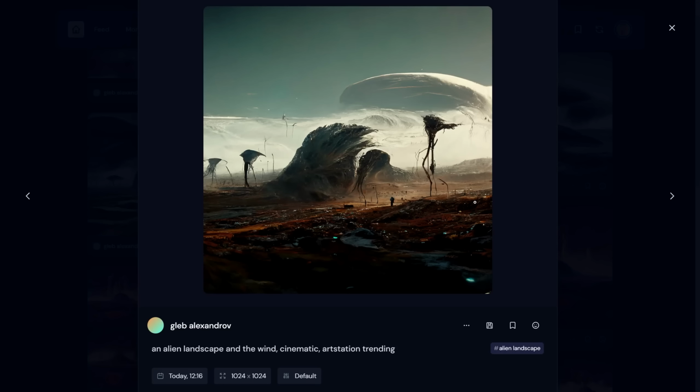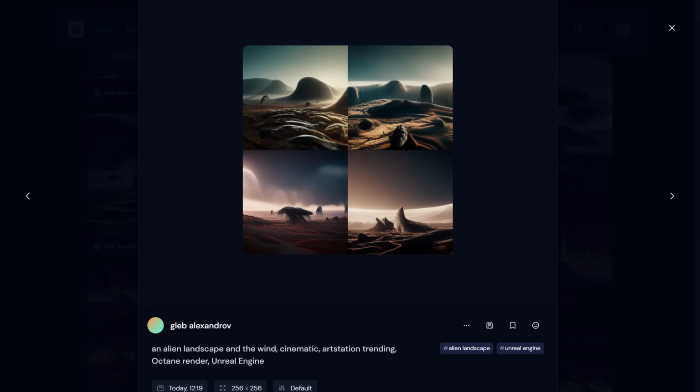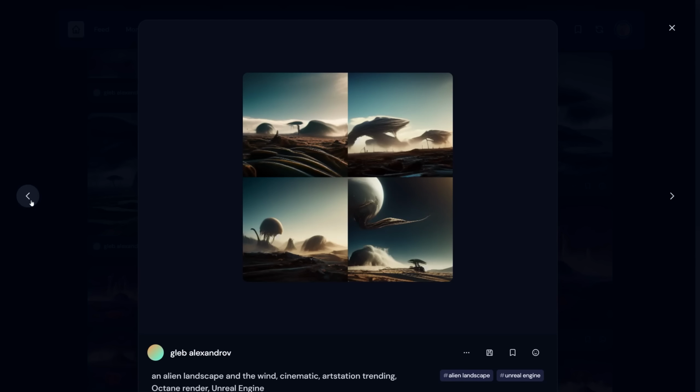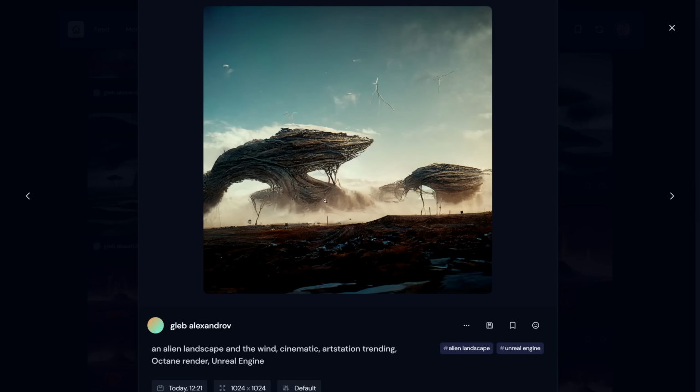That is the alien landscape and the wind, cinematic and trending on ArtStation. I know that sounds weird, but that's a useful tag. You can also mention a specific software like Octane Render and Unreal Engine, usually associated with more 3D realistic style of rendering, to inspire the algorithm to draw from the pool of content associated with this software. It helps with creating more realistic renderings, I guess, because that type of content gravitates towards realistic rendering.